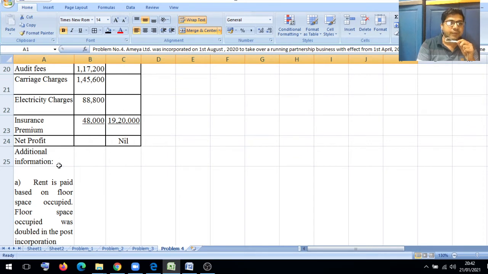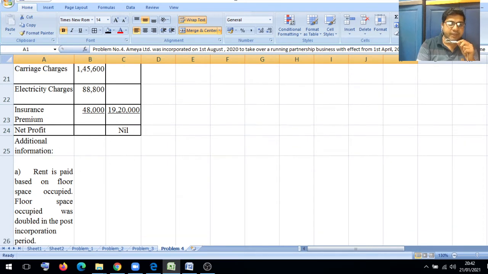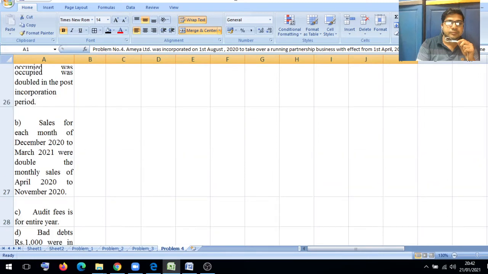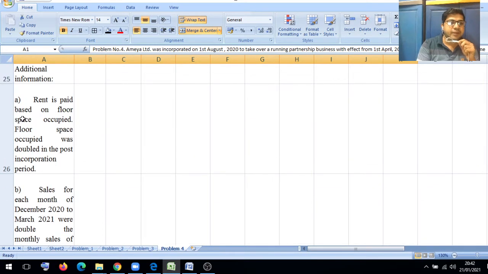Additional information: A, rent is paid based on the floor space occupied. Floor space occupied was double in the post incorporation period.